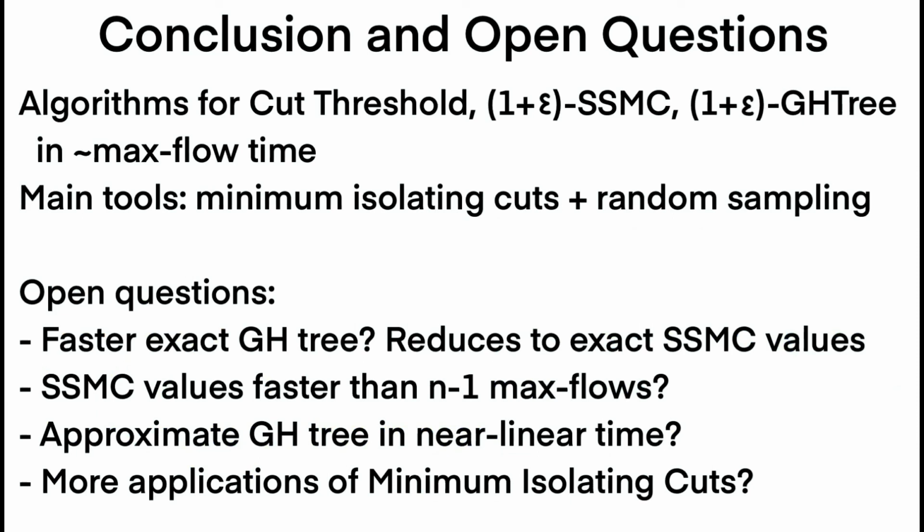Another direction concerns the fact that we're reducing approximate Gomory-Hu tree in our algorithm to exact Maxflow, which is not ideal because we should really be reducing to approximate Maxflow. But there are fundamental reasons why we use exact Maxflow, and this comes from this isolating cuts procedure. Now, if we can somehow reduce to approximate Maxflow instead, then we can use the near linear time algorithm for approximate Maxflow, which is known. And this will give approximate Gomory-Hu tree in near linear time.